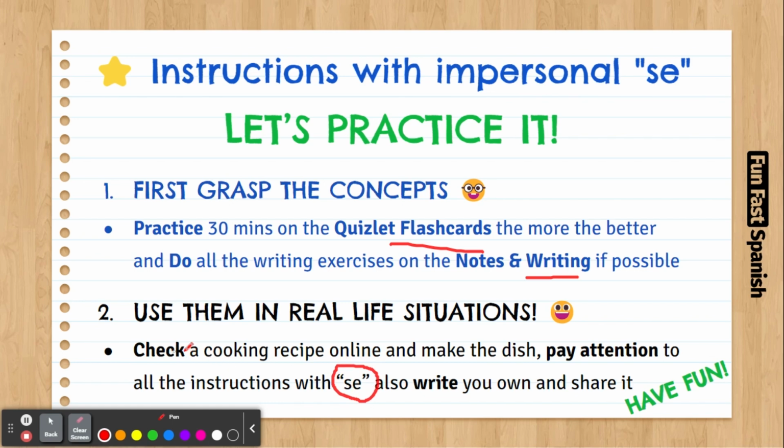And once you finish cooking and eating and paying attention to the instructions, you're going to write down your own and share it with the locals. So this is going to be your recipe, maybe some food from your country. That would be great. And you share it with the locals in Spanish, of course. So have fun with this.